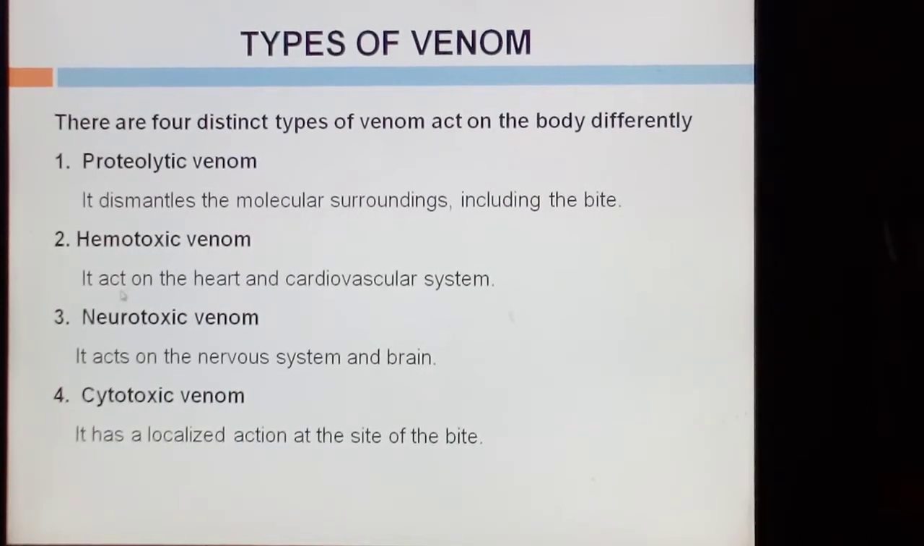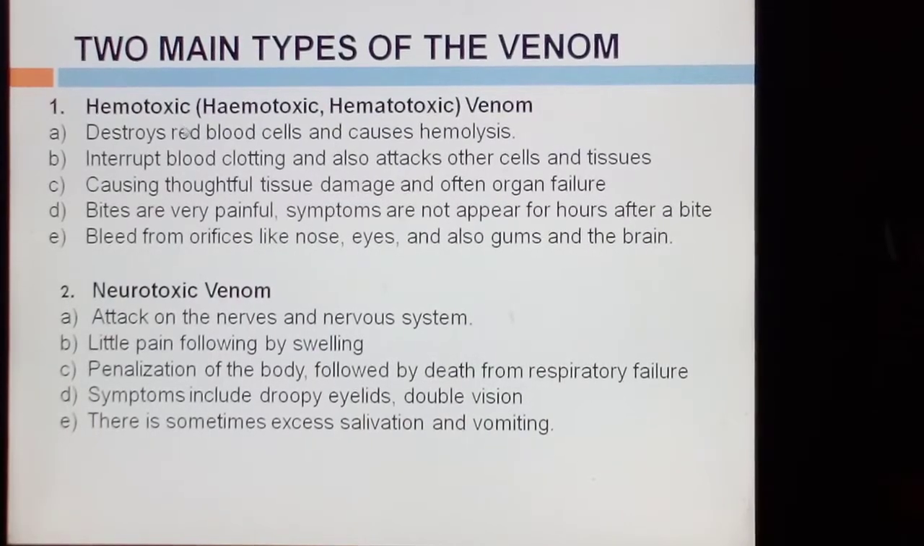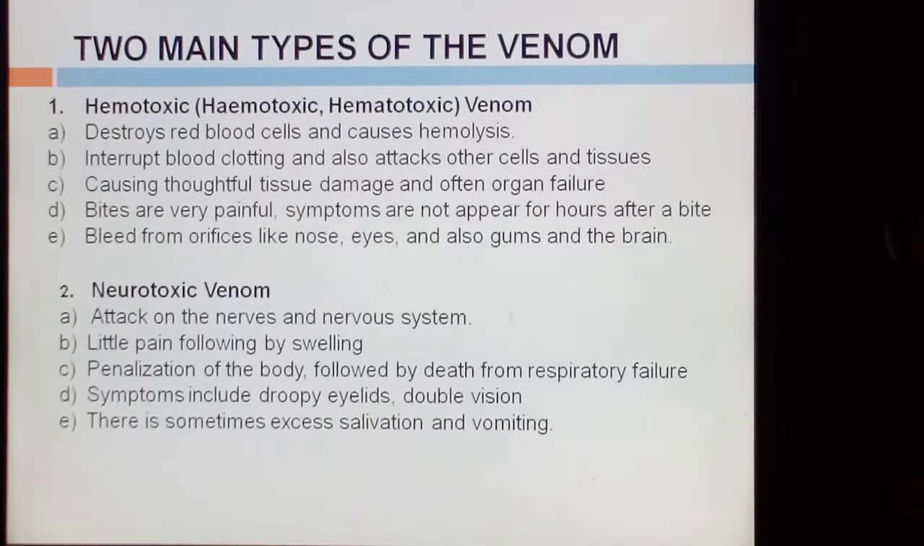Hemotoxic venom acts on the heart and the cardiovascular system. Neurotoxic venom acts on the nervous system and the brain. Cytotoxic venom has a localized action at the site of the bite. Two main types of venom: the main or important types of venom are called hemotoxic and neurotoxic.